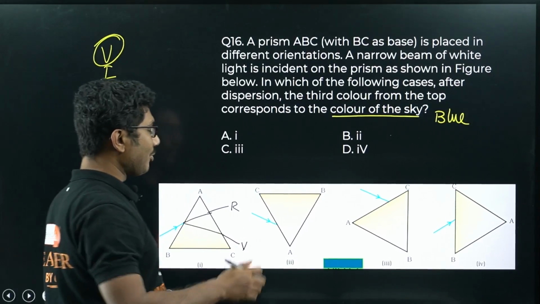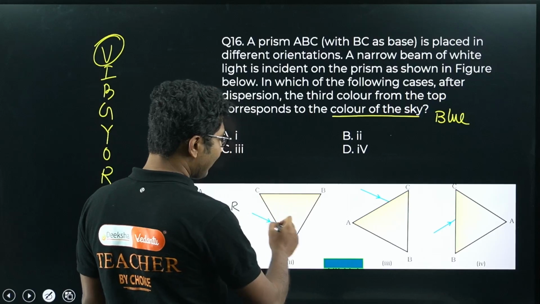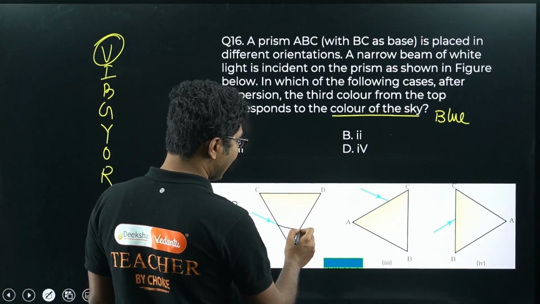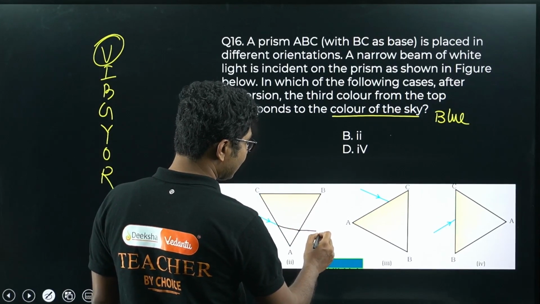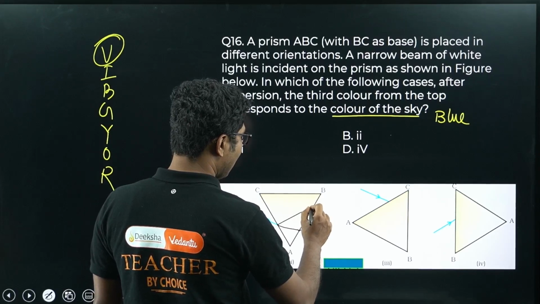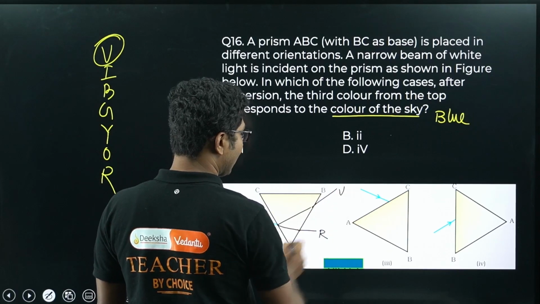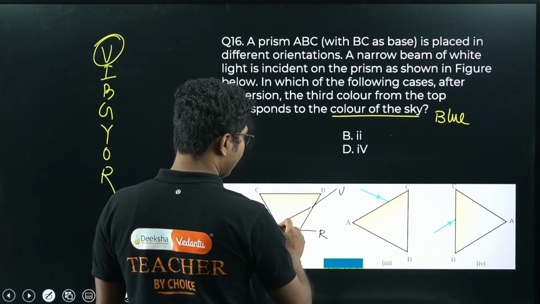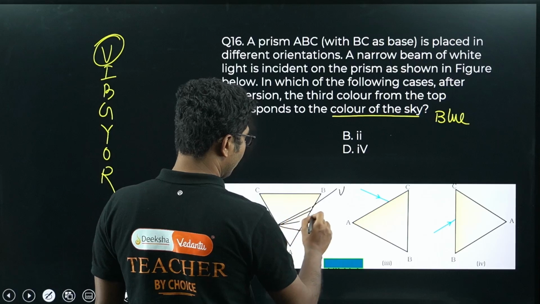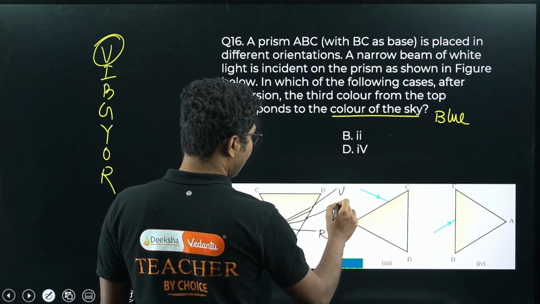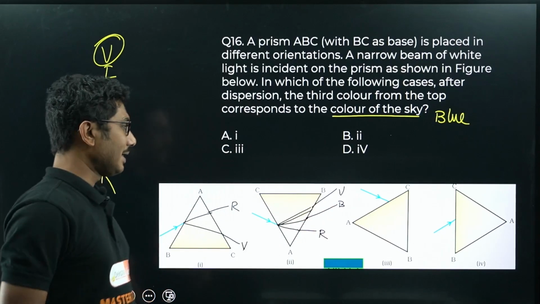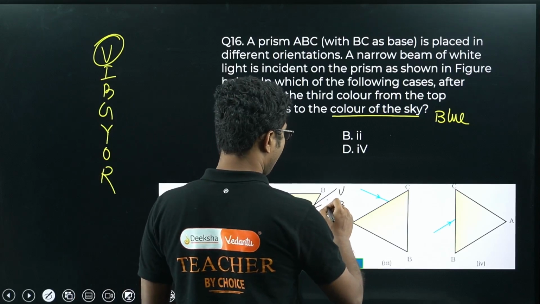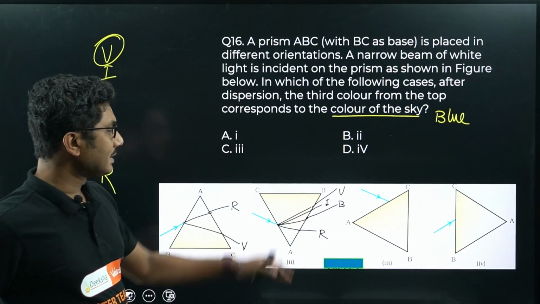That means the only possible way is when light is traveling like this. In this case, red light is scattered the least, so it will go like this. Here you will get red, and violet colors are scattered the most. You will get violet here, and somewhere after 1, 2, 3 here you will get the blue light. And this will be indigo obviously. Okay, so this is the correct answer.